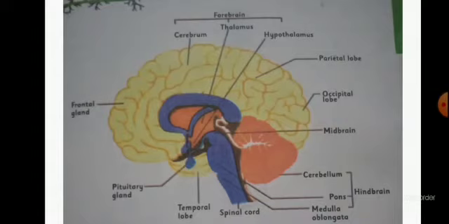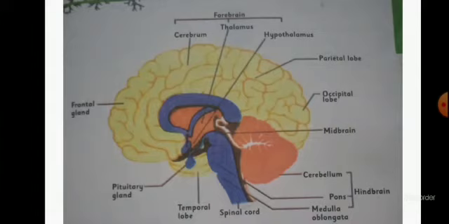Then we talked about the midbrain, which you can see in the picture in bluish color. The function of the midbrain is to transfer information between the forebrain and the hindbrain, as it is present at the center of them. It is also associated with vision, hearing, sleeping, and temperature regulation.